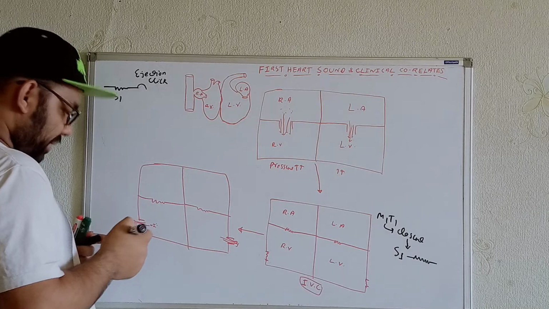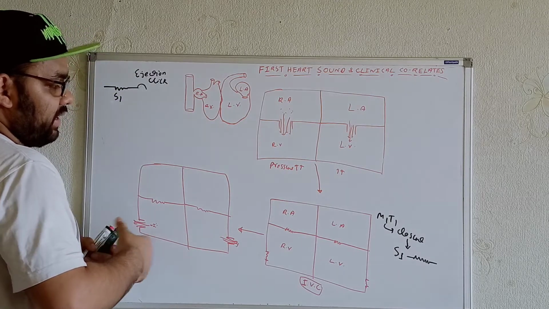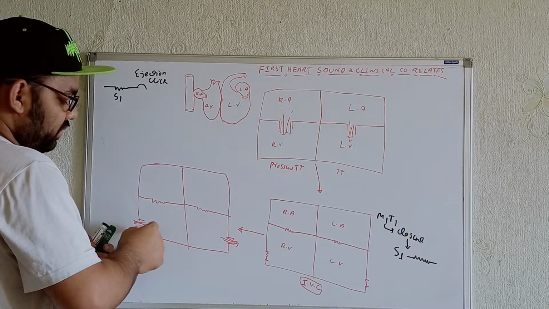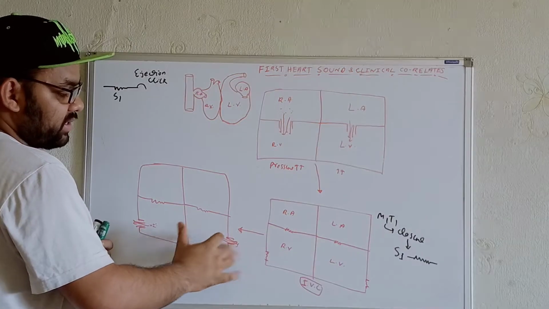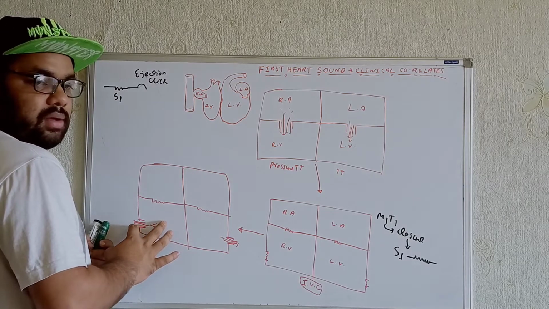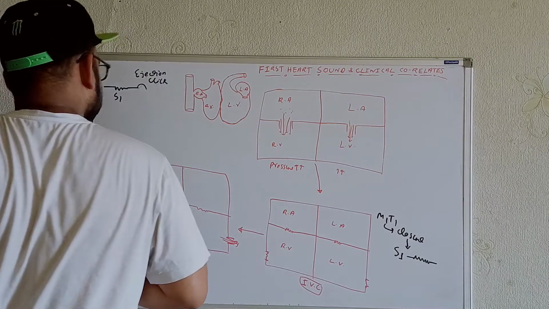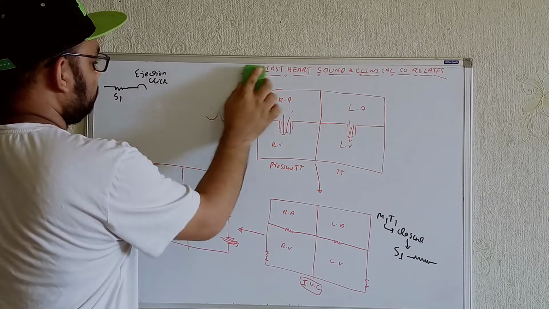After that, the pressure falls within the ventricles. As a result, there will be closure of the two valves, the aortic valve and also the pulmonary valve. Now in these cases we will see over here. Let me erase this part.